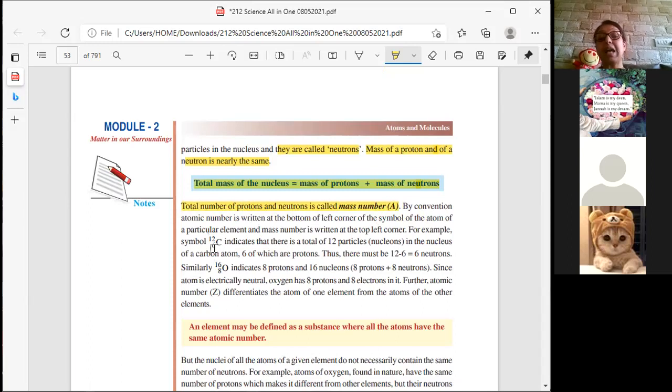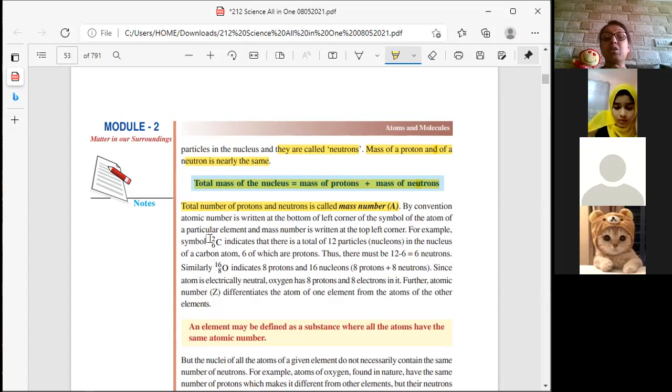Tell me. Atomic number. And what is written on the top? Atomic mass number. For example, if I talk about 12C6, then it indicates there are a total of 12 particles in the nucleus. 6 are protons. Do you understand? If 12 is the atomic mass number, that means 12 minus 6, 6 are going to be neutrons. Do you understand what I speak, beta?